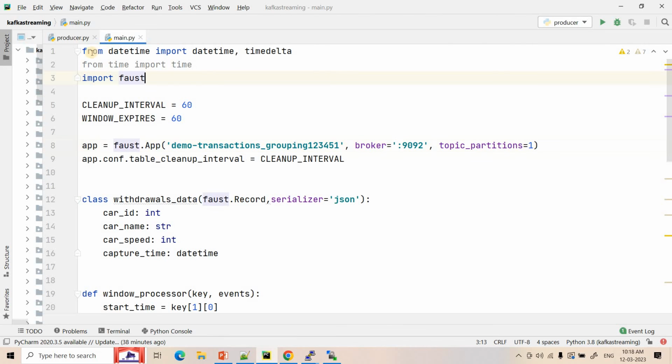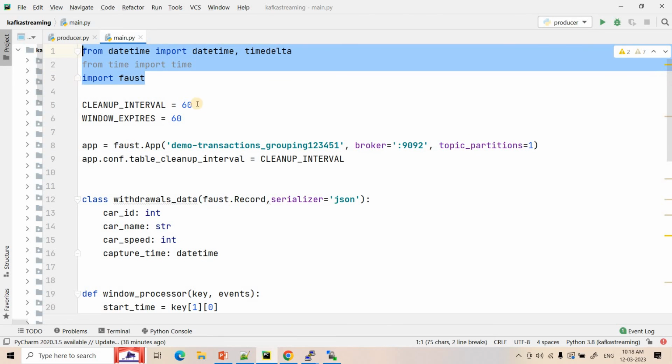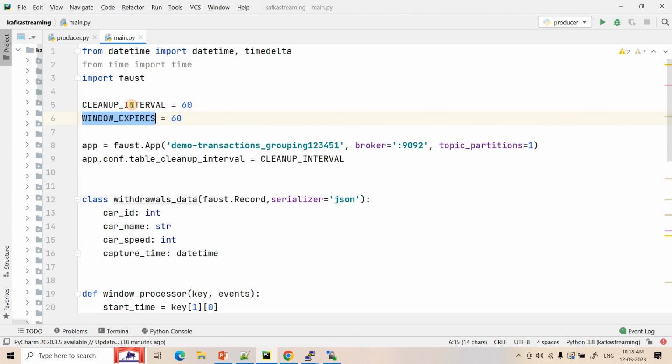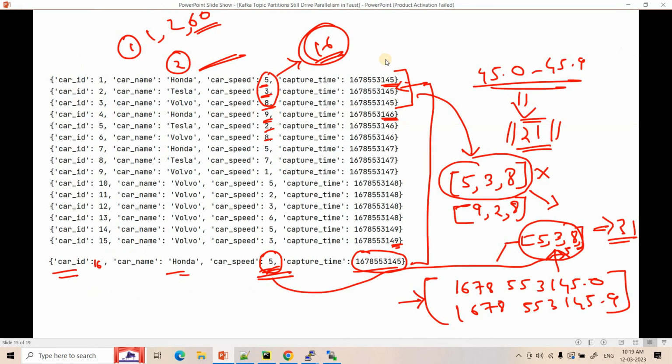Okay, right? So to do that, here I have imported all the necessary modules. Then here cleanup interval and window expire both I kept as 60. That is, for 60 seconds I will wait for out of order events, although my tumbling window is of 1 second. So what I mean to say is, one particular window will start from 45.0, then it will wait only for 1 second as part of the tumbling window property, that is 45.9.